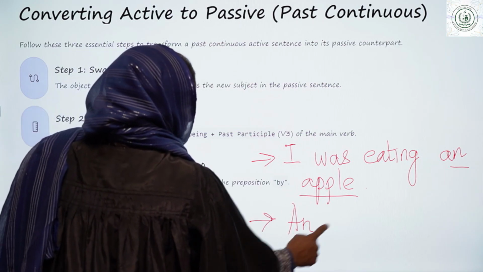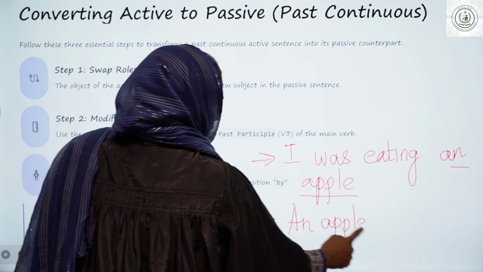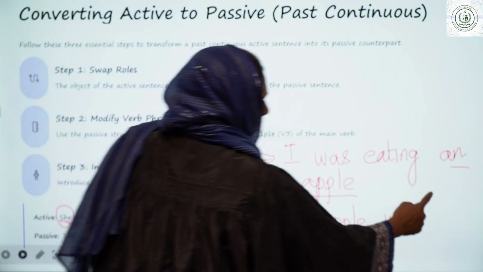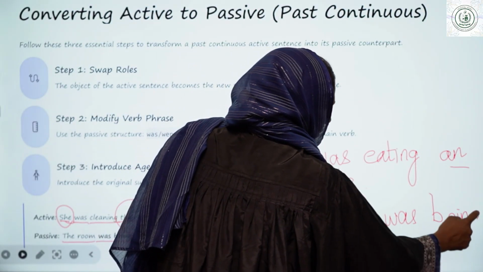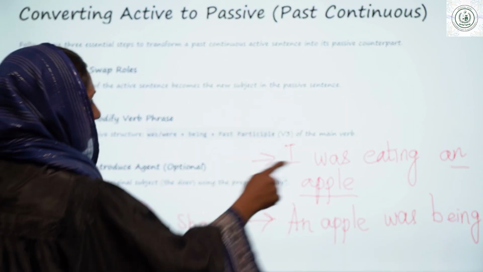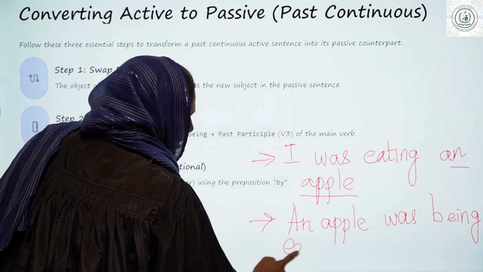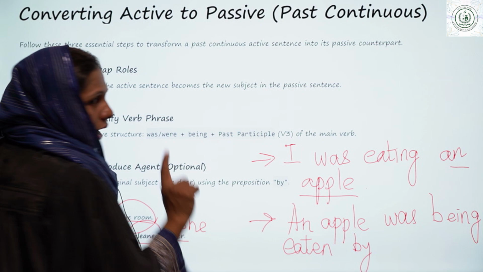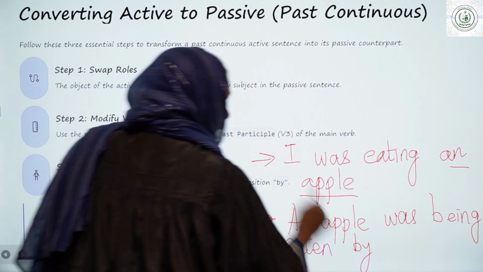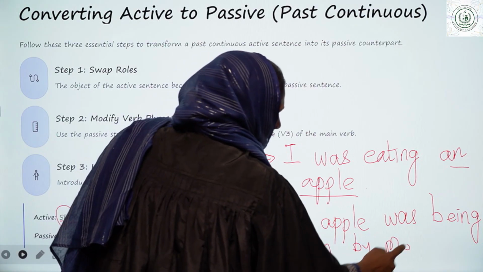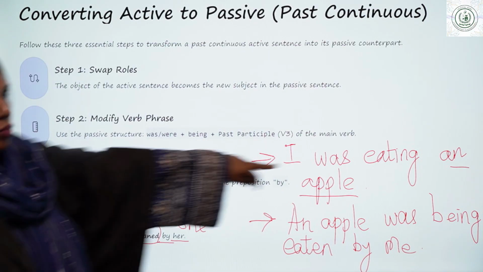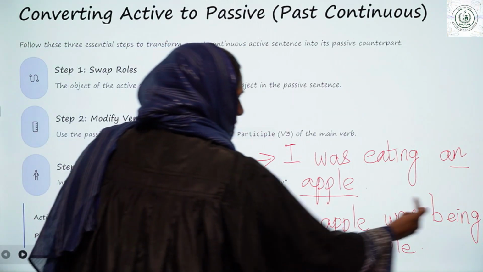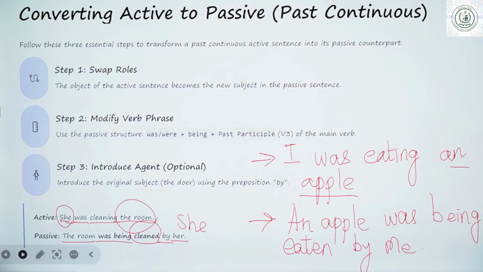An apple was being, then verb, third form. It means we are not going to write eating, eaten. Eaten by I, no, in the objective form, by me. So, I was eating an apple, that is active voice. And how we are going to convert it? An apple was being eaten by me. That is in passive voice.